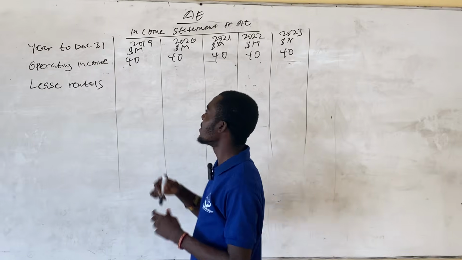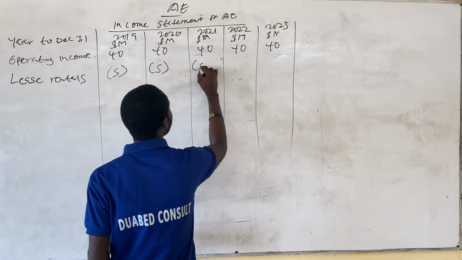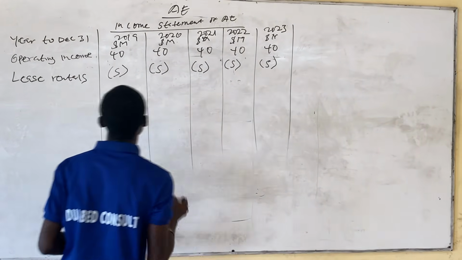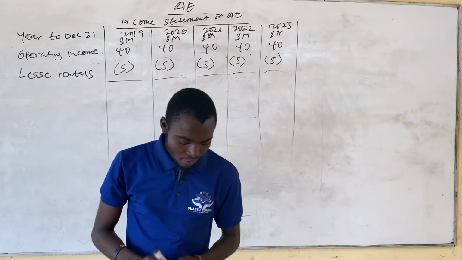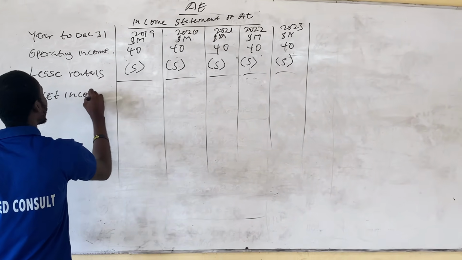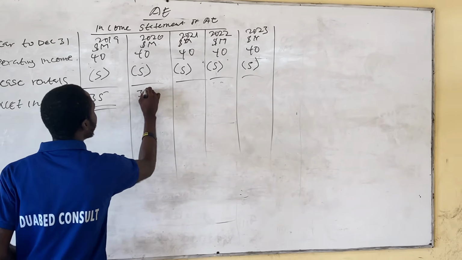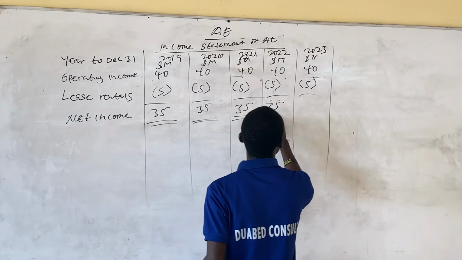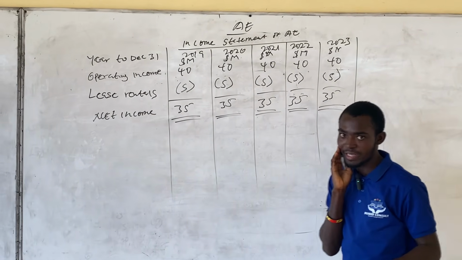So we less the 5 million. So 5 million, 5 million, 5 million, 5 million, 5 million. And then the difference will give us the net income for the year. So the difference will give us 35 million, 35 million throughout. So this will be the net income for the year.